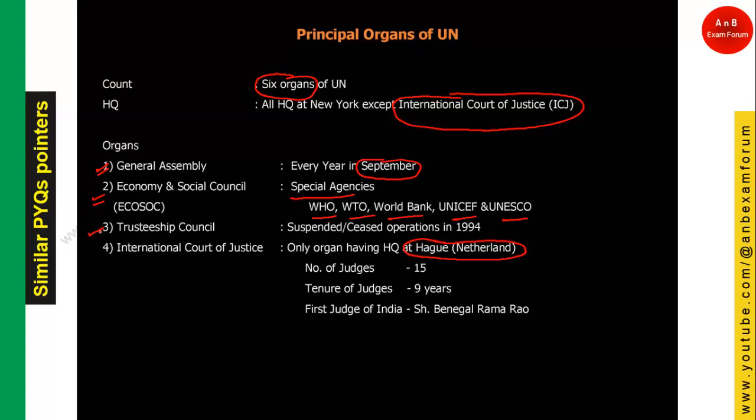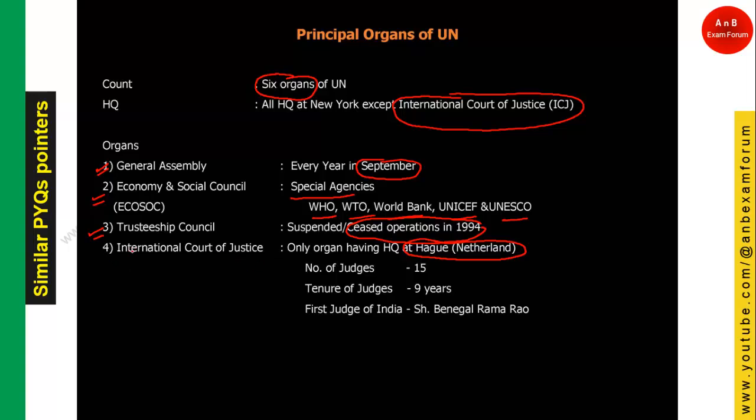Coming to the next, the Trusteeship Council. Basically it is for the territories which were under the control of United Nations, but since all were freed after the Palau territory thing, this organ ceased its operation in 1994. So if they ask about working organs which are currently in operation, the answer would be 5. But if overall principal organs, there are 6 organs of United Nations.